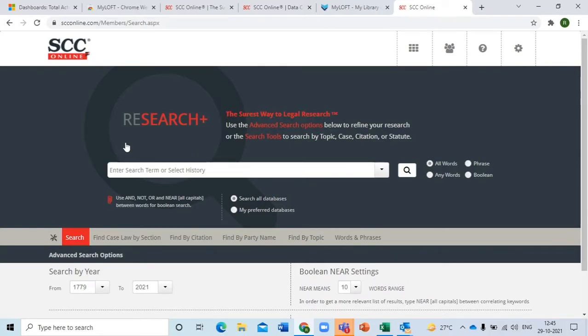So now, what are a few guidelines for how you should do research over here? And I'm going to give you the guidelines not only for SCC, but for other legal research software as well. The most important one is: do not write queries. Do not write questions. Do not write full sentences over here. Write the main words that you're looking for. Now we usually have this tendency of asking a question, and there's nothing wrong with that, because I think we've been conditioned in such a way because we've been using Google for a long time, and Google is all about query search.